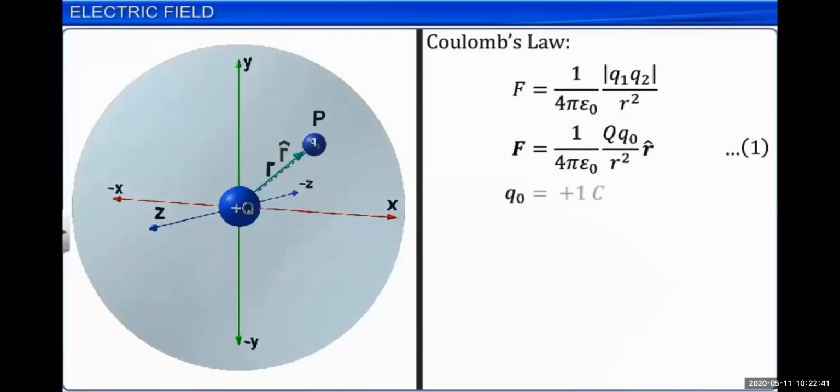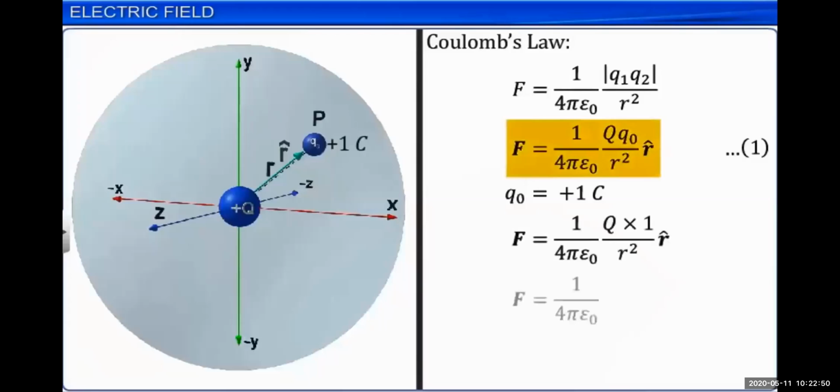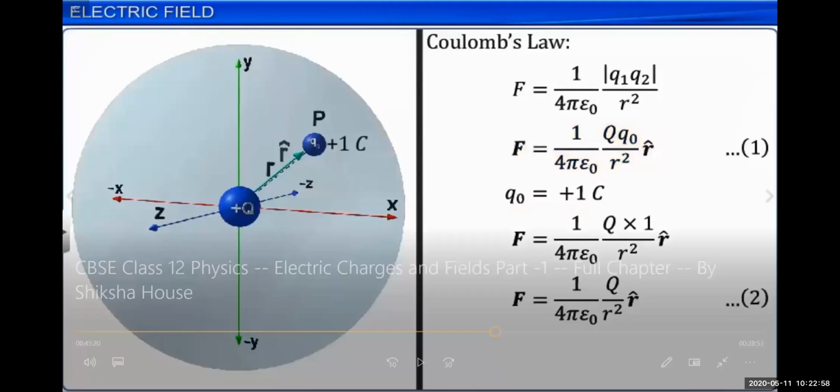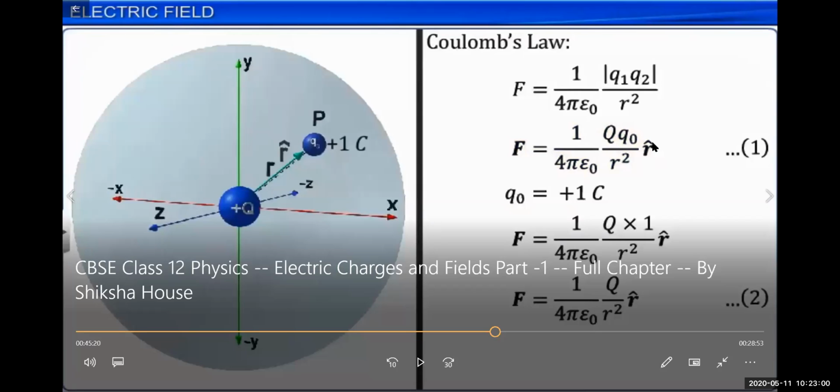Therefore, the force is F equal to 1 upon 4 pi epsilon naught Q1 Q2 upon r square. We mention the direction of this force by the unit vector, where r cap is the unit vector giving the direction.